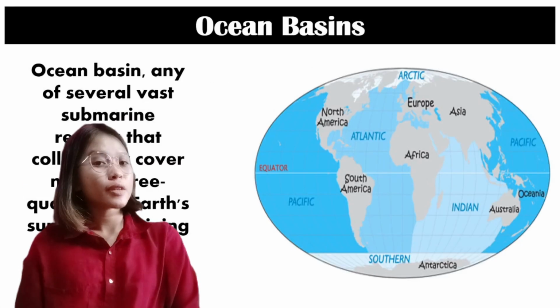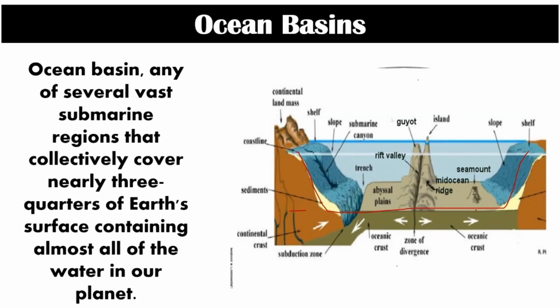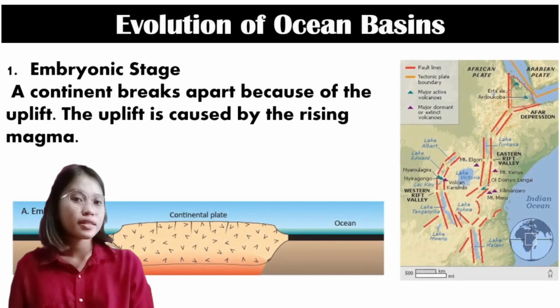So now let's talk about the ocean basins. An ocean basin refers to any of several vast submarine regions that collectively cover nearly three-fourths of Earth's surface, containing almost all of the water on our planet. These are the Pacific, Atlantic, Arctic, Indian, and Southern. In the evolution of the ocean basins, there are 5 stages.